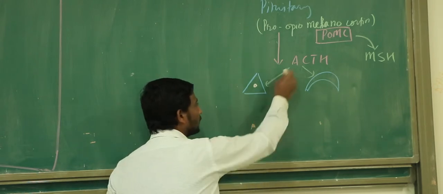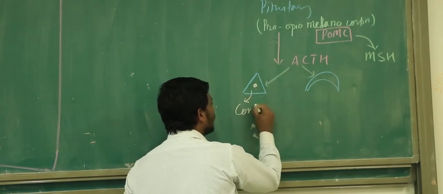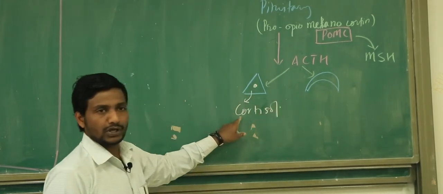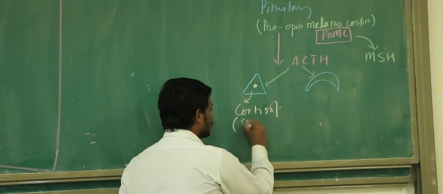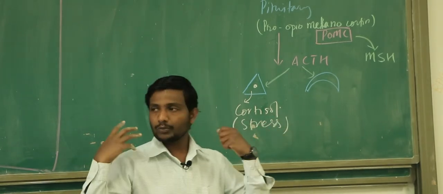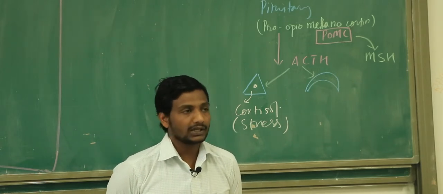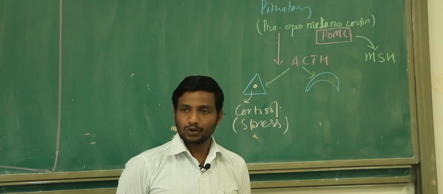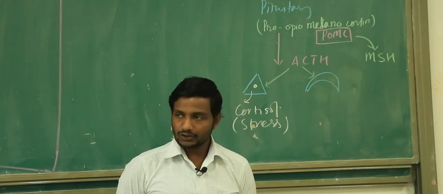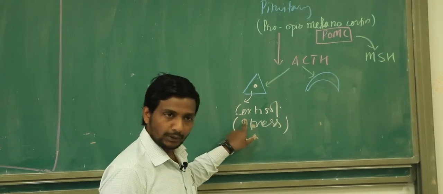And when it is going to act upon the zona fasciculata, it is going to release a huge amount of what? Cortisol. And you know that cortisol is a stress hormone. Another name of cortisol, we sometimes call it the stress hormone, because this hormone is released whenever your body is under some stress, some mental stress, or even some infectious stress in your body. Whenever your body is attacked by some infectious organisms, your body goes through a stress situation and it's going to release lots of cortisol. Clear about this thing?